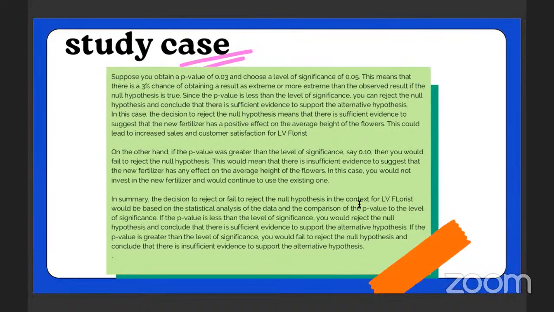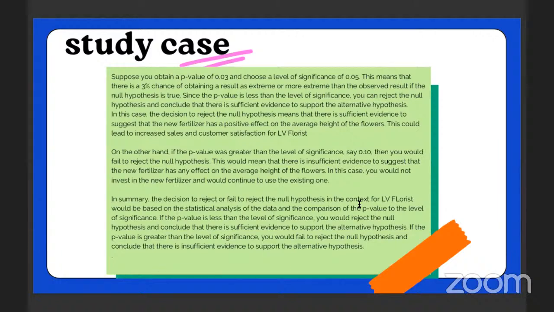Study case: suppose you obtain a p-value of 0.03 and choose a level of significance of 0.05. This means that there is a 3% chance of obtaining a result as extreme or more extreme than the observed result if the null hypothesis is true. Since the p-value is less than the level of significance, you can reject the null hypothesis and conclude that there is sufficient evidence to support the alternative hypothesis.